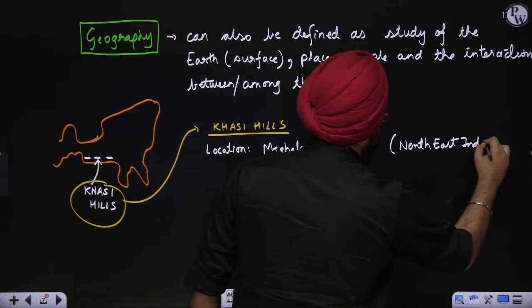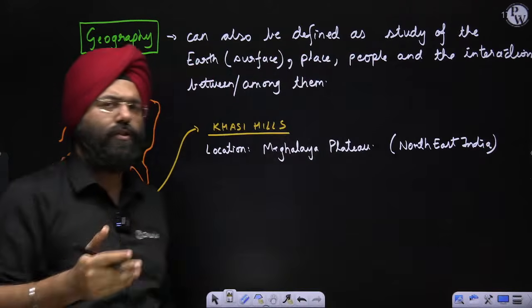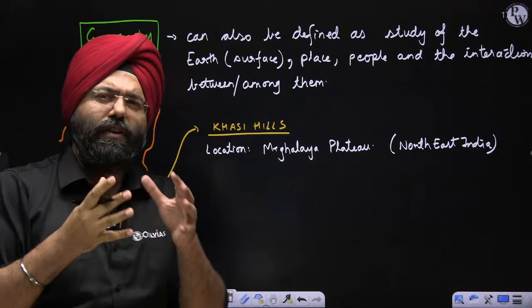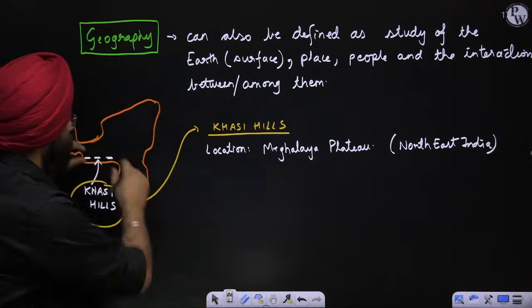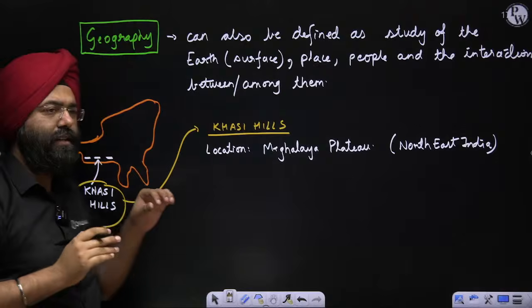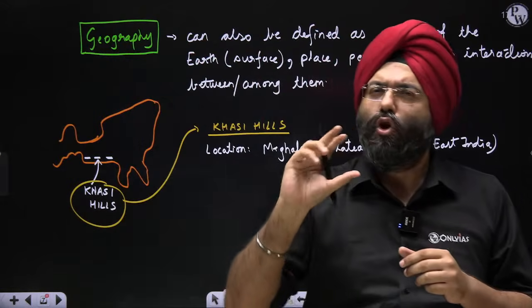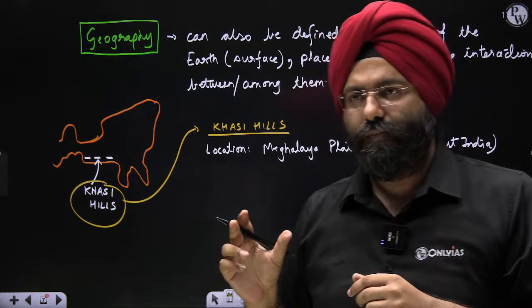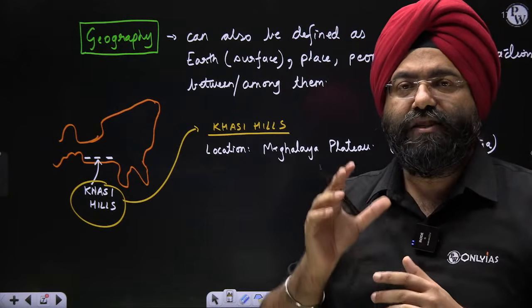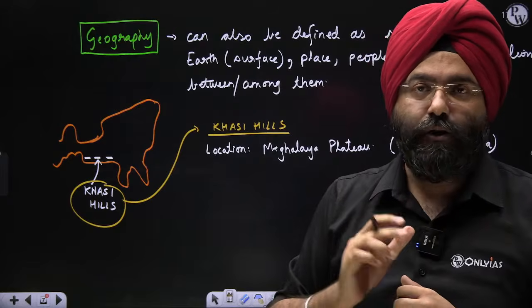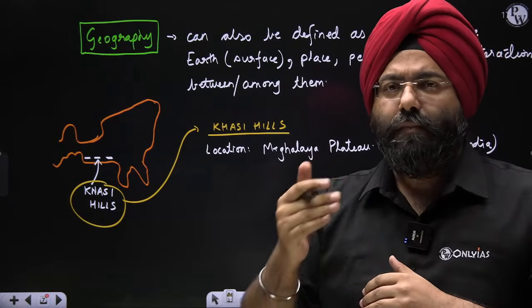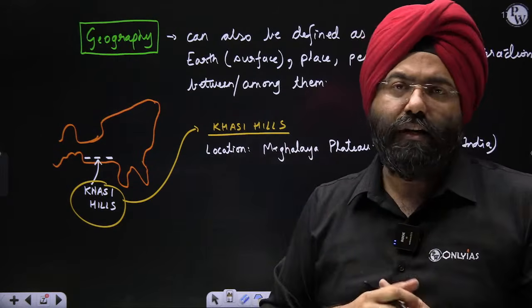Now, very often, because you haven't studied geography, we'll be studying this. Often people think that because these hills are located there, it might be an extension of the Himalayas. Please remember this very well. This Meghalaya Plateau is not a part of the Himalayas. It is basically a part of the Peninsular Plateau, which is separated by the Malda Gap, which we will study when we study Indian geography.